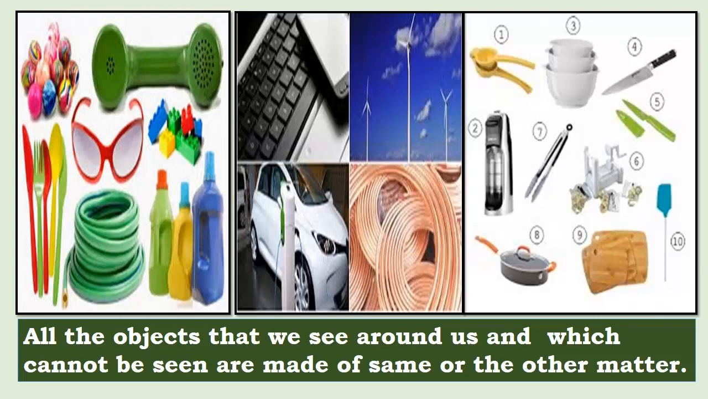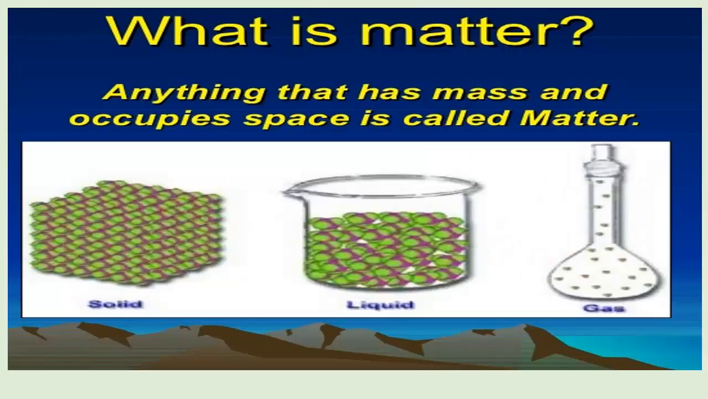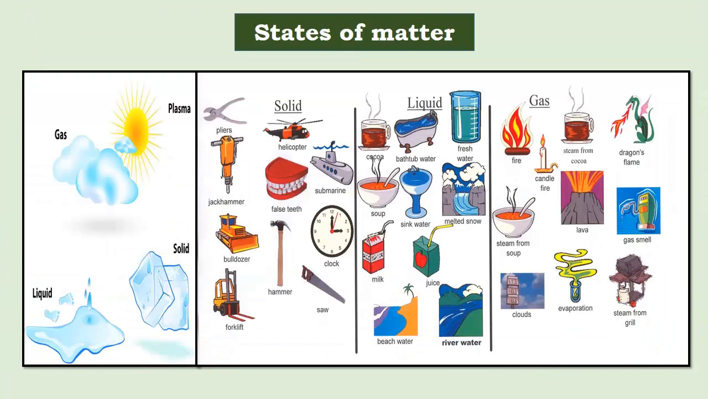And as you all know, what is matter? Anything that has mass and occupies space is called matter. And we know that the smallest part of this matter is known as an atom. So this matter, children, exists in different forms. There are three states of matter. They are solid, liquid and gas. The fourth form is known as plasma.